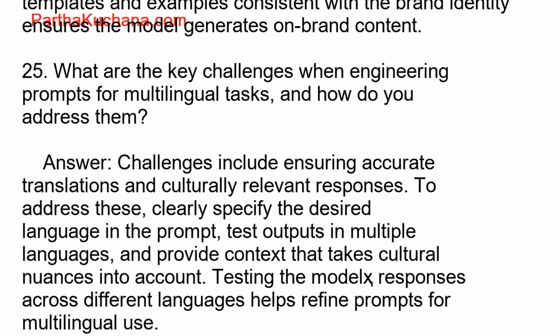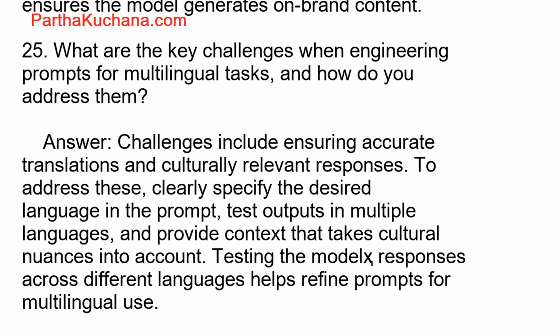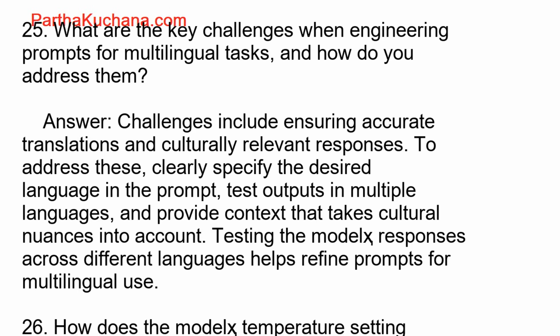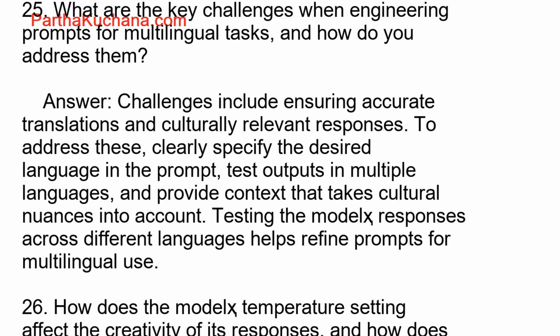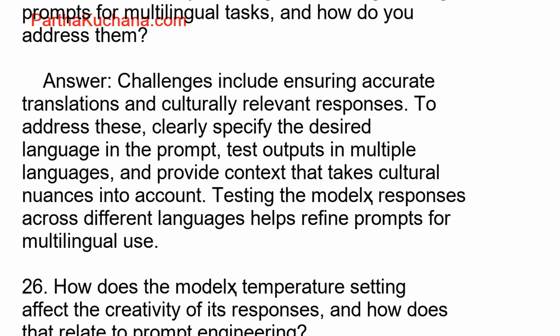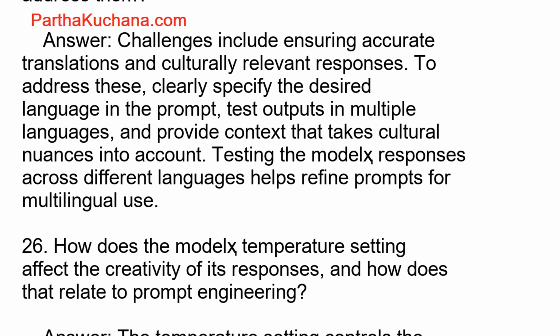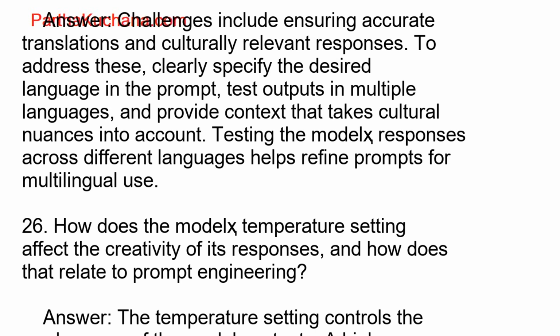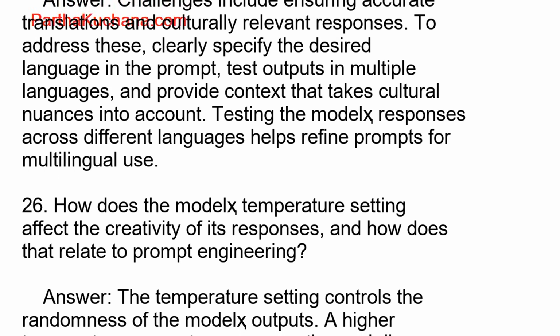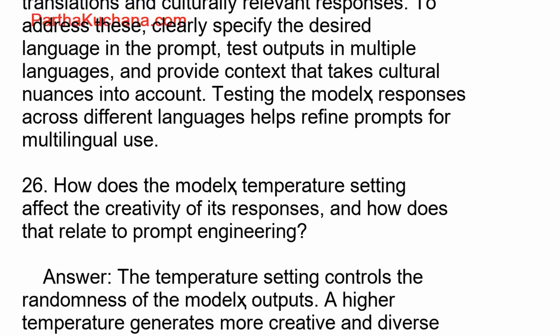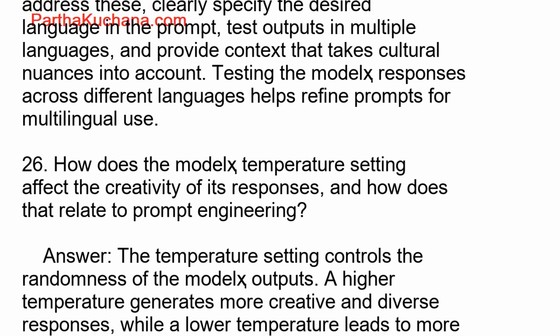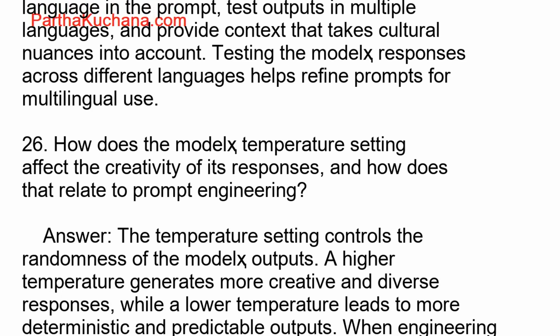27. How do you balance specificity and flexibility in prompt engineering? Answer: balancing specificity and flexibility involves providing enough detail to guide the model toward accurate responses, while leaving room for the model to generate varied and creative outputs. For example, you might specify certain requirements, but leave others open-ended, depending on the task's objectives.